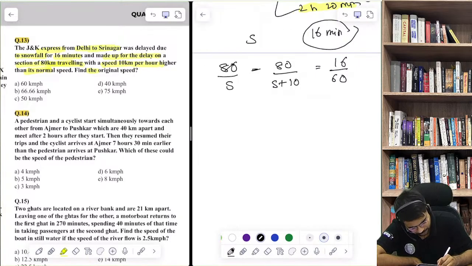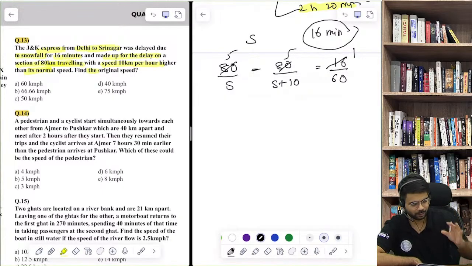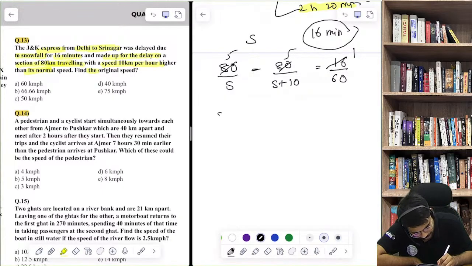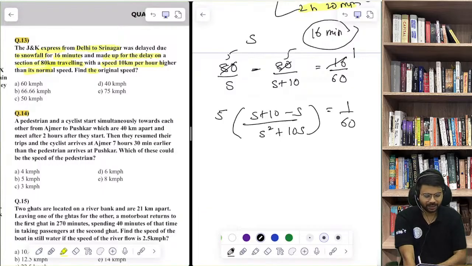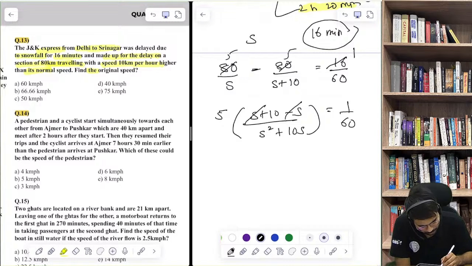So this will be cancelled, 5, 5 and 1. If you are able to do this, this is very helpful. You can take 5 common out here. So this will be s plus 10 minus s. I'm directly writing s square plus 10s. This is equal to 1 by 60. So s and s get cancelled out. So we are 5 into 10 into 60.